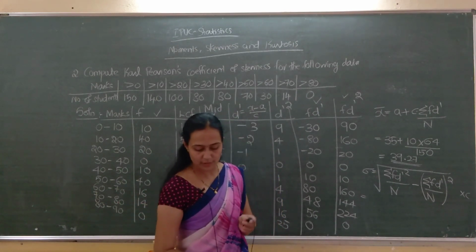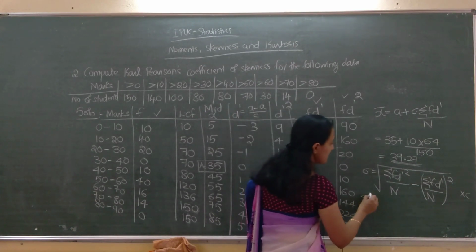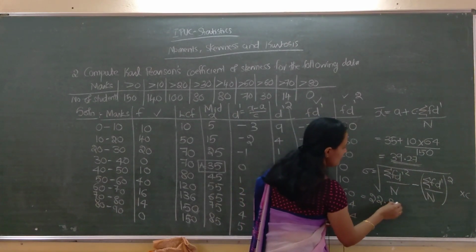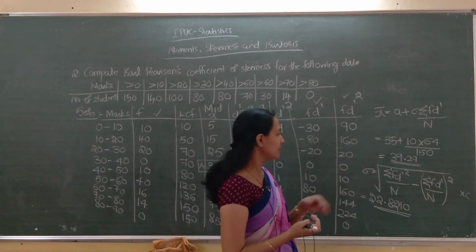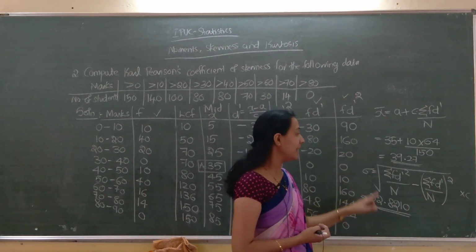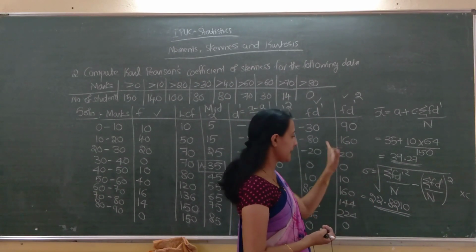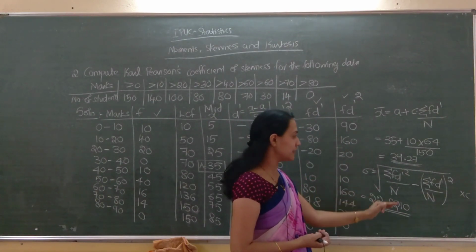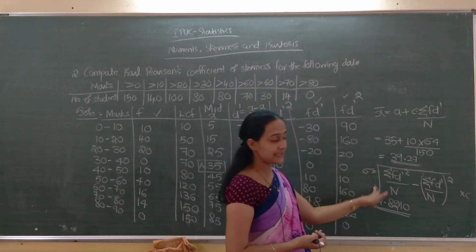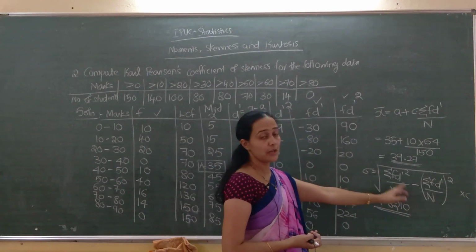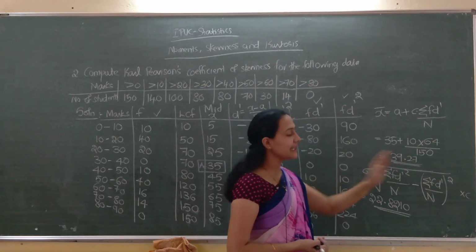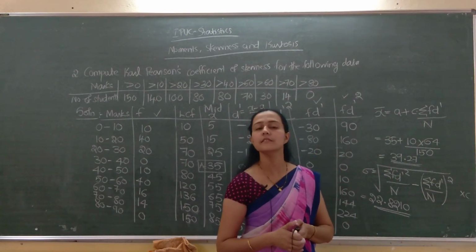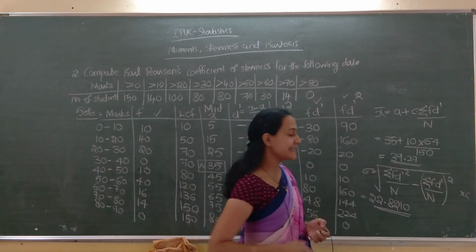See, I will write the answer only: 22.8210. I am not doing this because only less space is there and I think you can do it. Okay, use a calculator for doing this. Next, we have to take a square root of this. After that, into C is there. So after taking the square root, you will get one answer. After that only you have to multiply into C. Okay. So answer is this one.